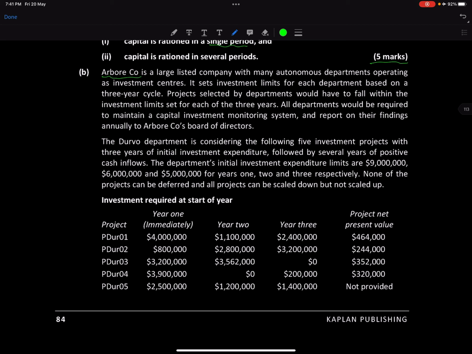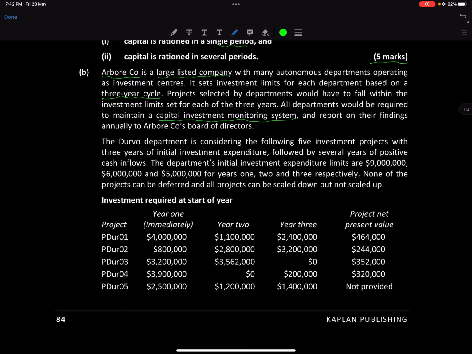Arbor company is a large listed company which has many autonomous departments operating as investment centers. It has investment limits for each department based on a 3-year cycle. Projects selected by the department would have to fall within the investment limits set for each of the 3 years. All departments would be required to maintain a capital investment monitoring system and report on their findings annually to Arbor company's BOD.